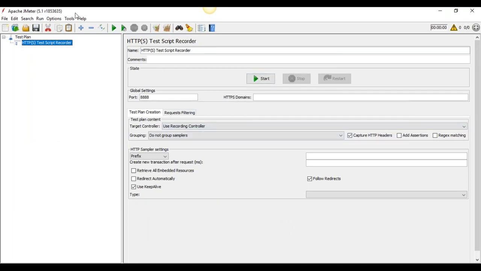Now we'll configure the test and the test script recorder.